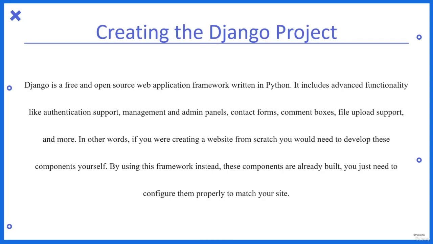So, creating the Django project. Now Django is a free and open source web application framework written in Python. It includes advanced functionalities like authentication support, management, admin panels, contact forms, comment boxes, basically any information to be passed from the front end to the back end, a file upload system, and much more, right? In other words, if you were creating a website from scratch, you would need to develop these components by yourself. But by using this framework instead, these components are already built in. You just need to configure them properly to match your site.